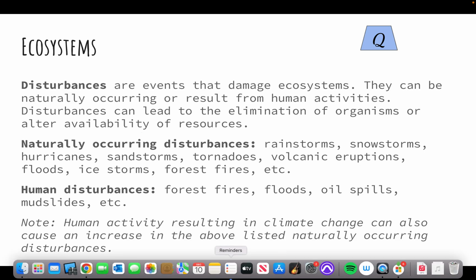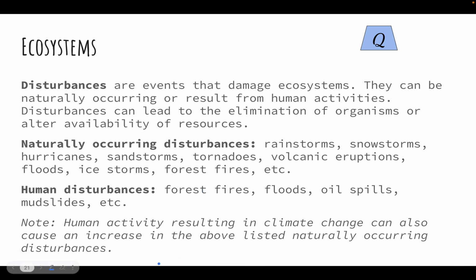All right, the final thing that we need to examine with ecosystems are disturbances. So disturbances are events that damage ecosystems. They can be naturally occurring or result from human activities. Disturbances can lead to the elimination of organisms, or they can alter availability of resources. Naturally occurring disturbances could be rainstorms, snowstorms, hurricanes, sandstorms, tornadoes, volcanic eruptions, floods, ice storms, forest fires, etc. Human disturbances could also be forest fires, could be floods, oil spills, mudslides, etc.